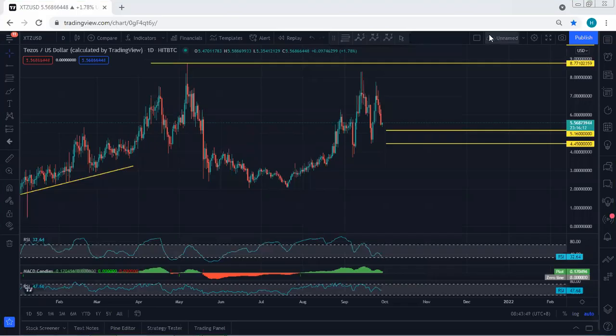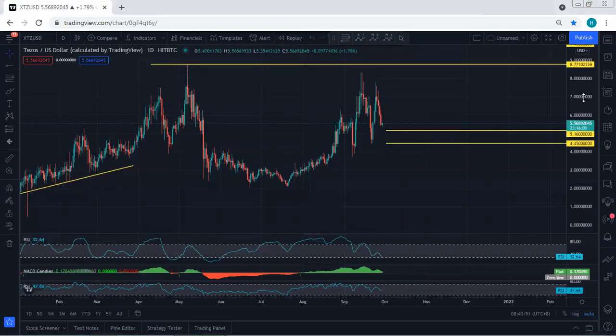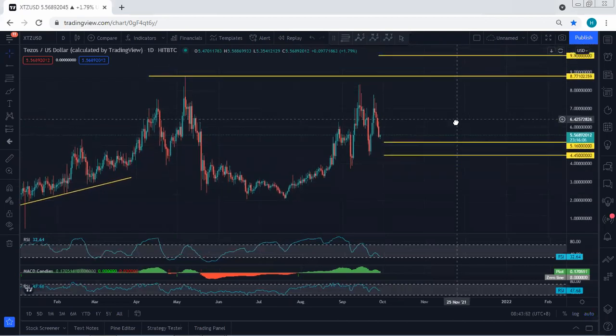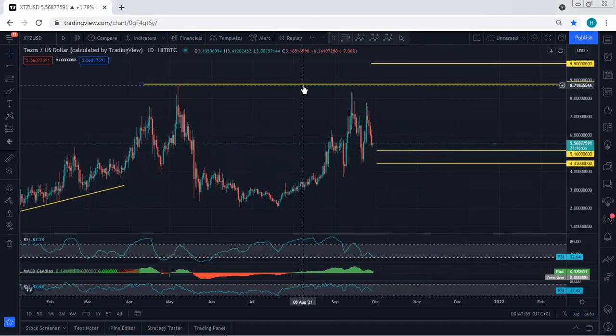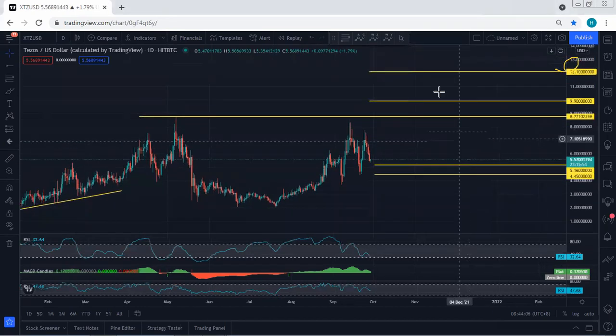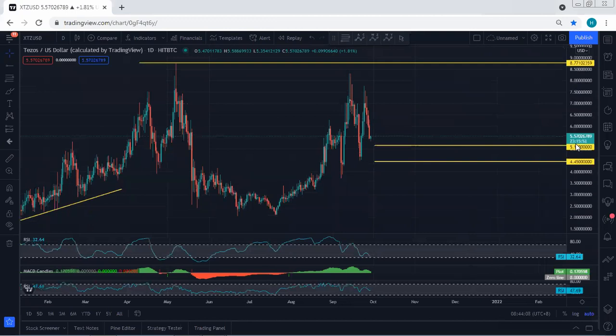XTZ, we start with the daily chart. I just want to give a quick update. As you can see, if we refer to my last analysis, I mentioned if we want to look for buy for the long term with the breakout of 8.7, we are expecting at least a price tag of 9.9, followed by 12.1. Anyway, as we expected, the price dropped.